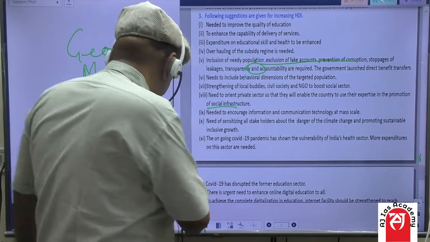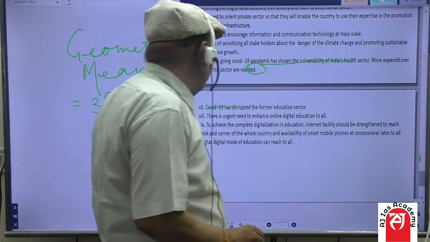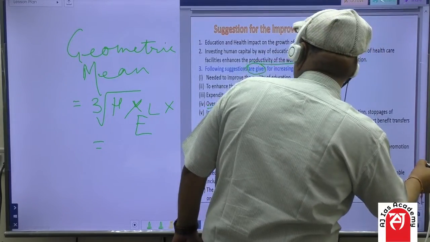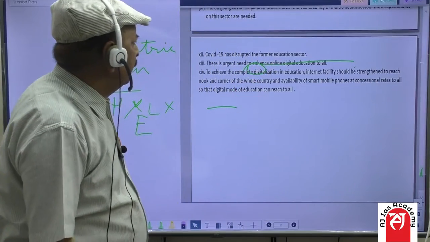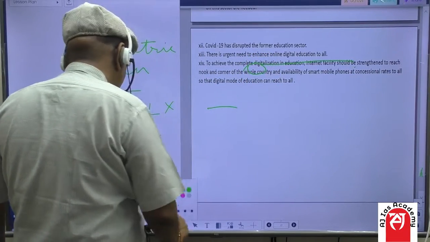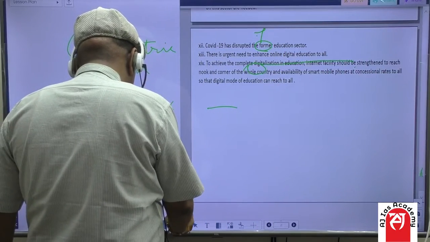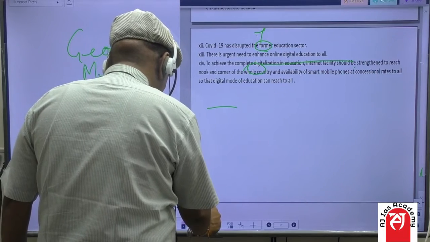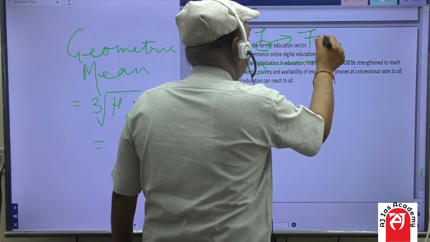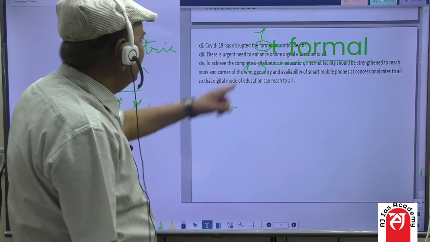Now COVID-19 has disrupted the formal, not former, formal education sector.